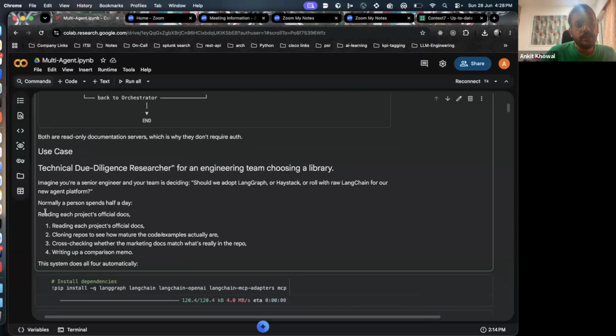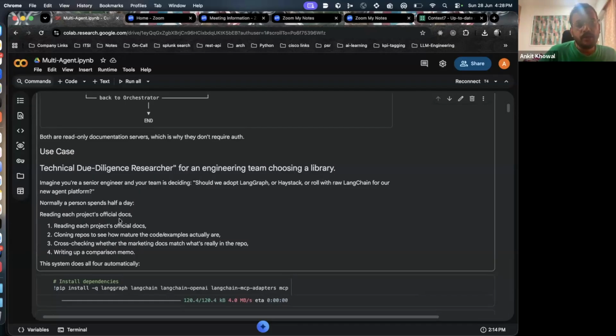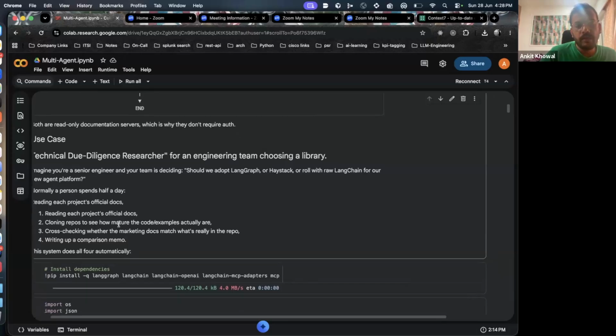Normally, what you'll do is read the official docs for each of the projects, and then clone their repos to see what the code examples actually are, and you will cross-check whether the marketing docs, like the docs that React or Angular provided, match what's actually in the repo, right? It's not a fluke, or whether those capabilities demonstrated in the docs match the code or not. You will do that, right? And then write a comparison.